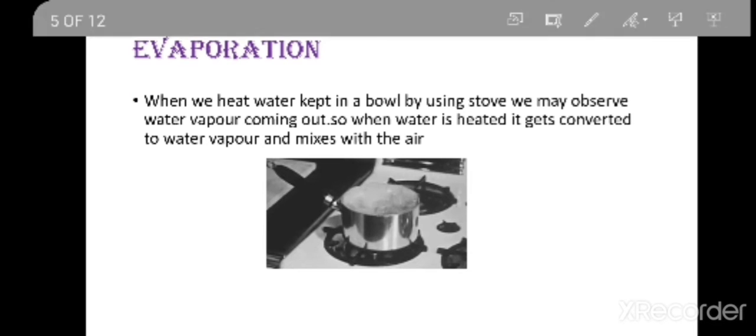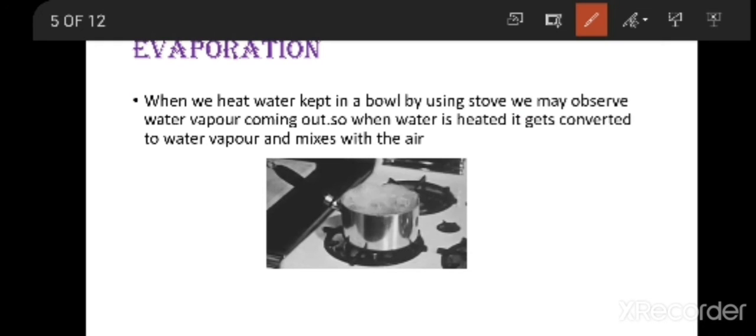Now, we are going to discuss an important term, that is evaporation, in this lesson. Evaporation is very important. What is the meaning of evaporation? Before exactly seeing the meaning of evaporation, first we are going to see a small activity.